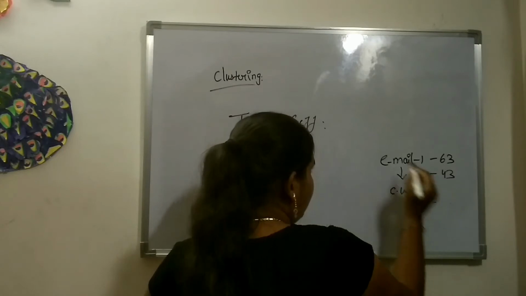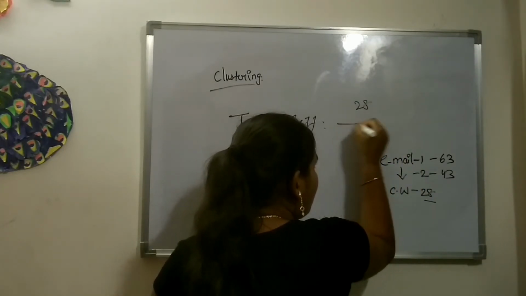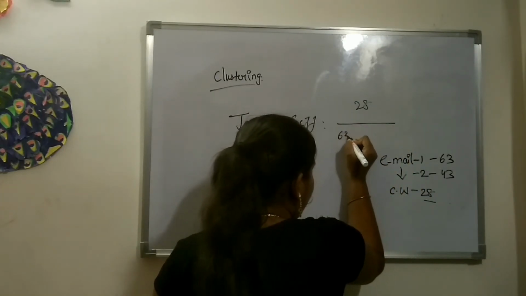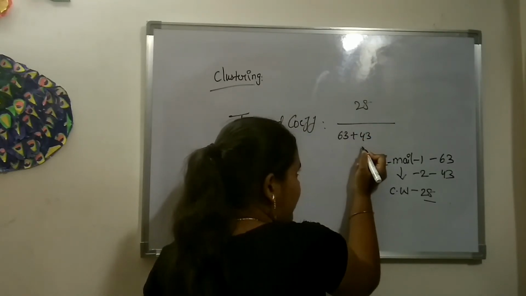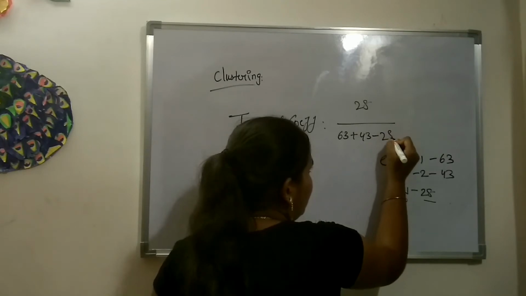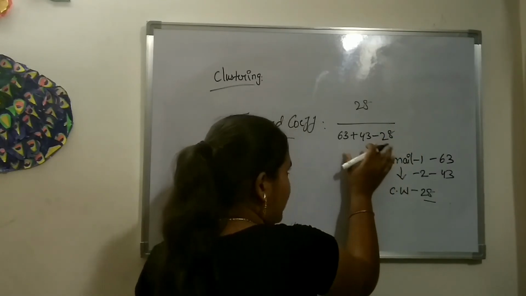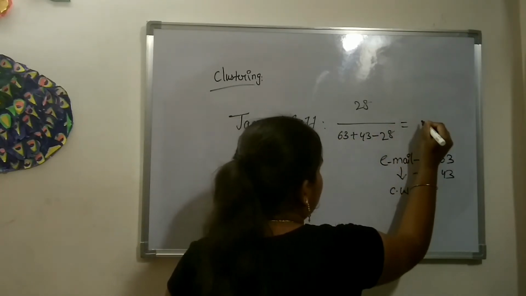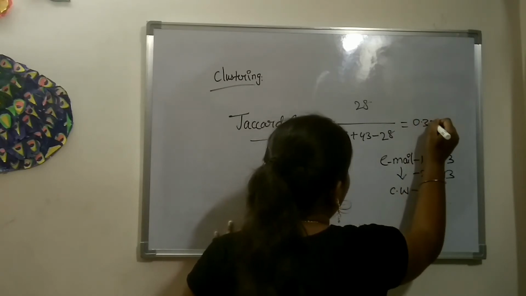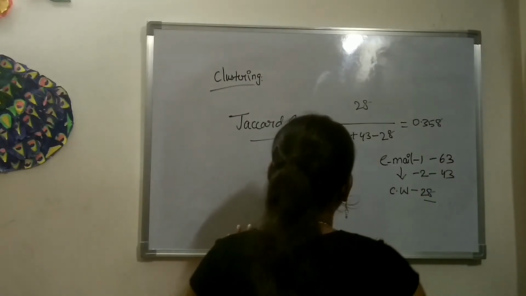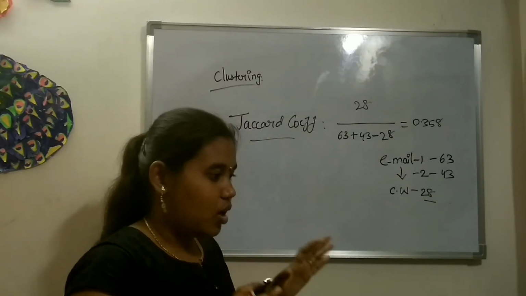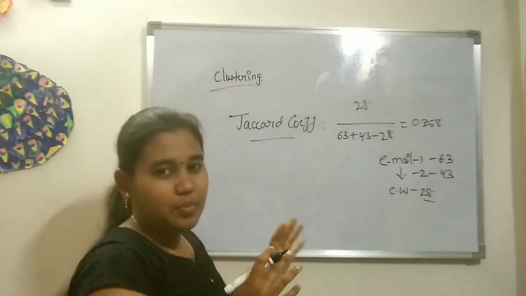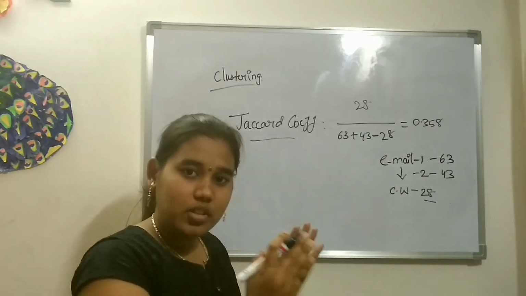Initially we take the common words, and then the common words are divided by the different words of both the mails. So the different words of both the mails are added first, and then they are divided by the common words. So this is how we deal with the Jaccard coefficient. Now it results in 0.358. Yes. So this is how we deal with clustering. Okay. So now we simply divide the groups into different clusters.